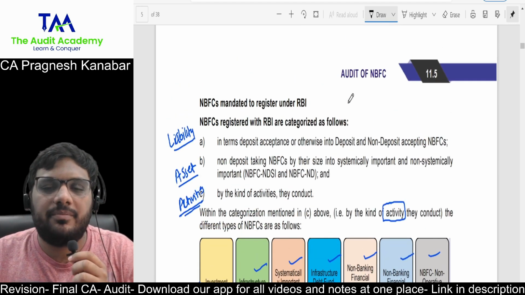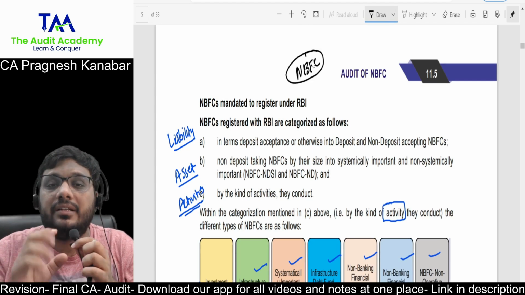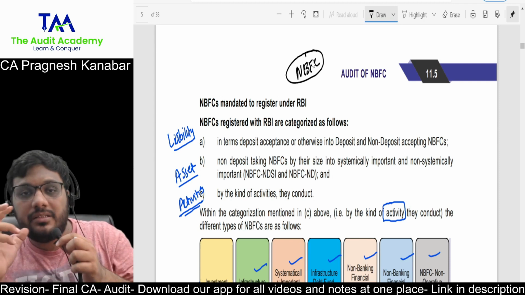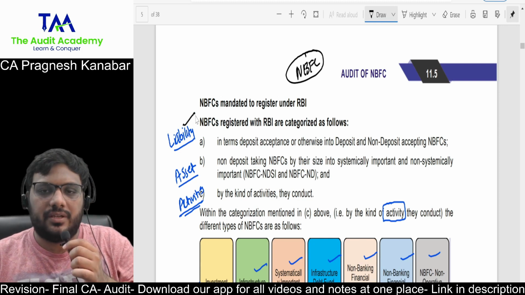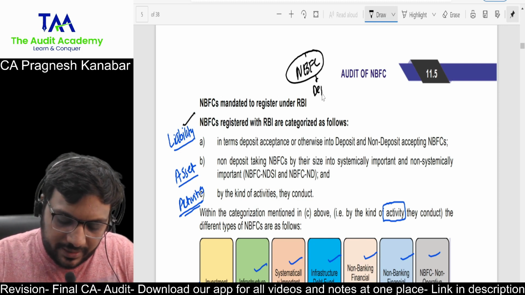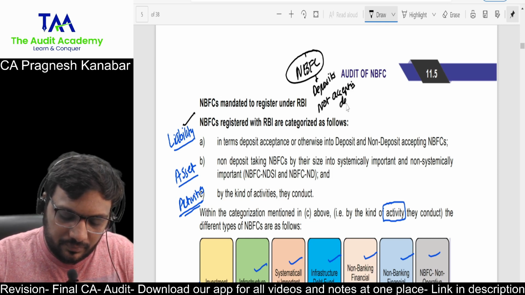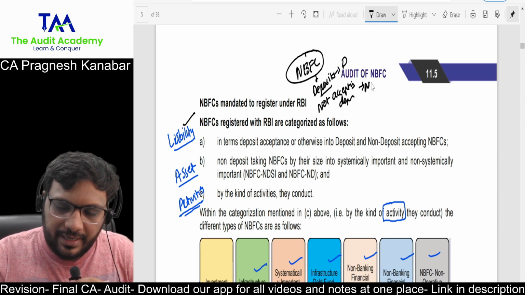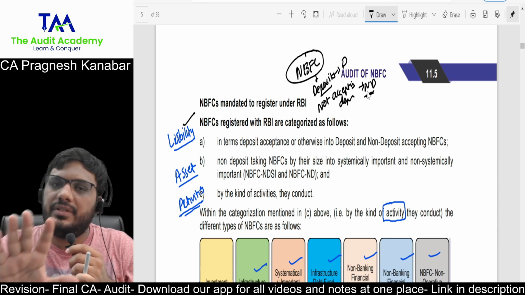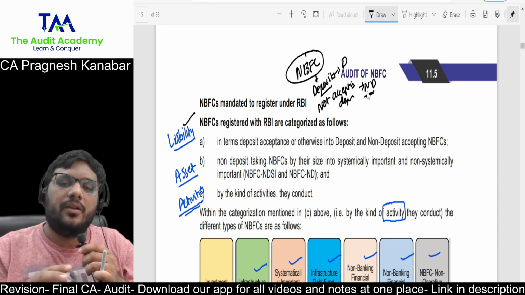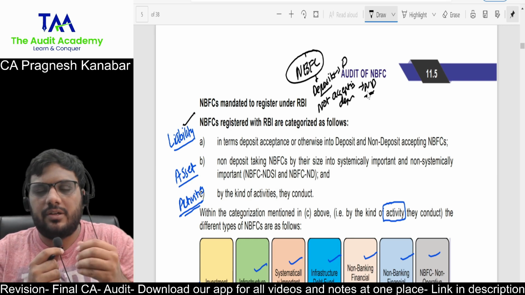Whenever I talk about types of NBFC, a particular NBFC needs to be seen from three angles, like how I can see you from three angles. One is liability based classification. That means whether the NBFC is allowed to accept deposits or it is not accepting deposits. So D and ND. Most of the NBFCs are not allowed to accept deposits. All right. Only some NBFCs are allowed to accept deposits. That depends upon whether RBI will allow you to do that or not.